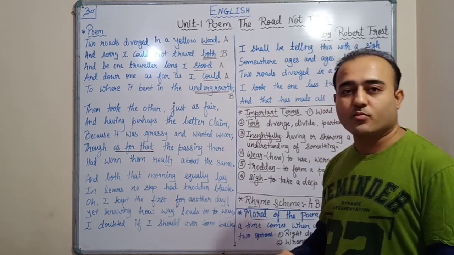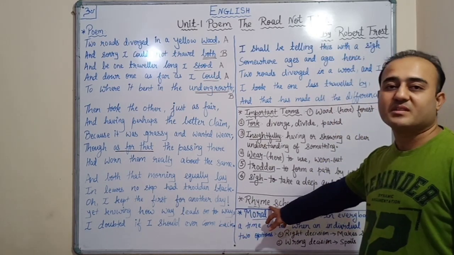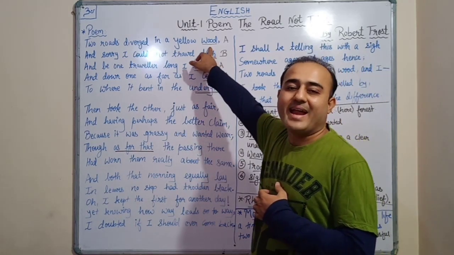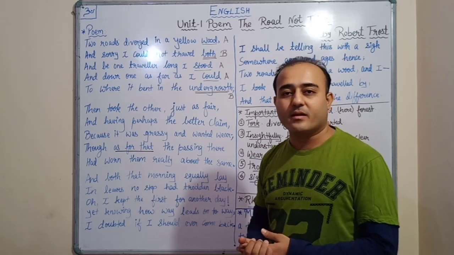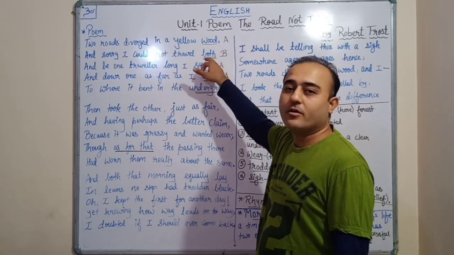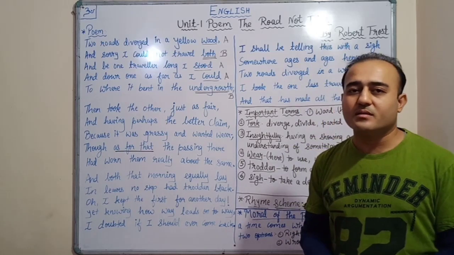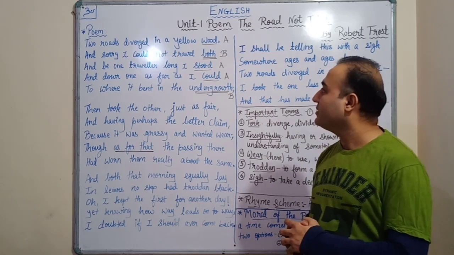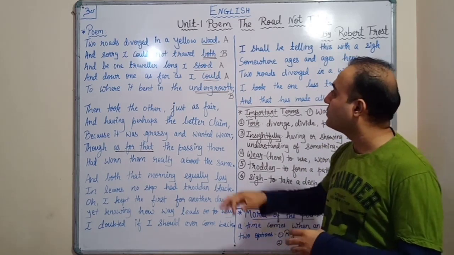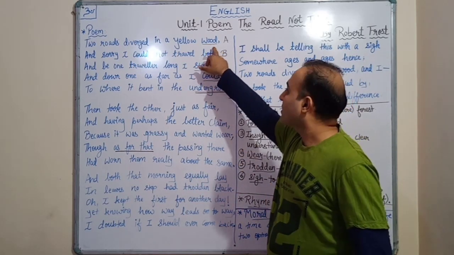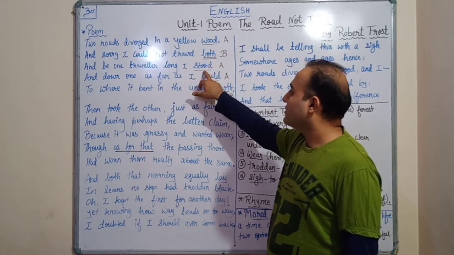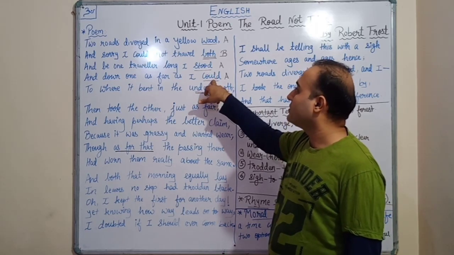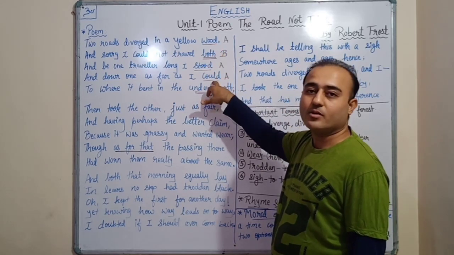Okay, now next we'll discuss the rhyme scheme. Rhyme scheme usually means the rhyming pattern of the words given at the end of each paragraph. So in this poem there are a total of 4 paragraphs consisting of 5 lines each. So we'll see the last words of the paragraph. Here we can see wood, then both, then stood. So wood and stood are rhyming words. Then again could. So wood, stood and could are rhyming words.